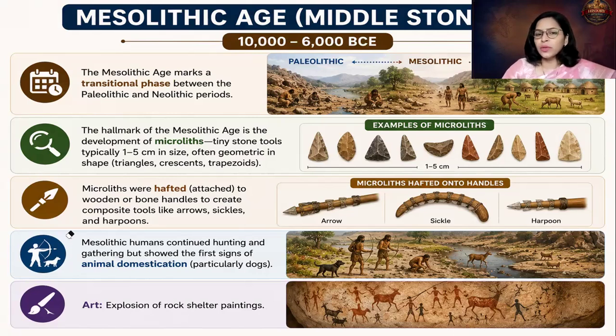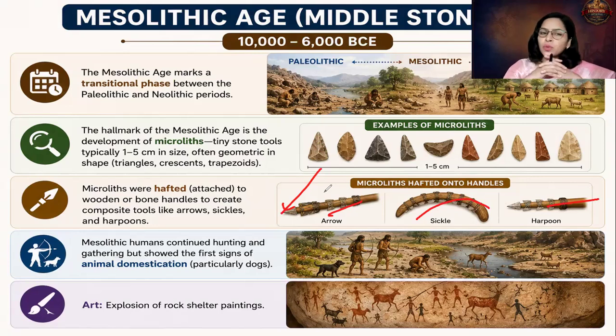Can you see over here? There is an arrow, a sickle, and a harpoon. The handles could be a wooden handle or a bone handle, and to that handle you are attaching microliths. For the arrow, you are attaching a triangular microlith. In this manner, you will get composite stone tools.